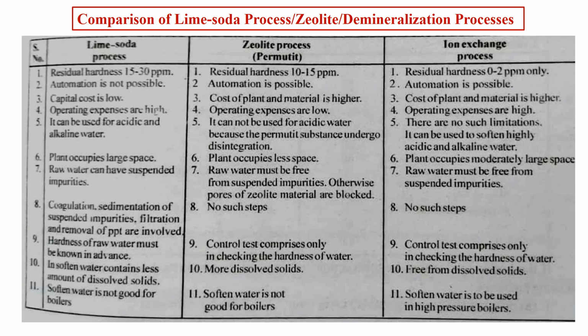The capital cost is low in lime soda. Cost of plant and material is high in zeolite process, and in anion exchange process it is also high. Automation is possible in zeolite and anion exchange process. The operating expenses are high in lime soda. It is low in zeolite, but it is again high in anion exchange process.